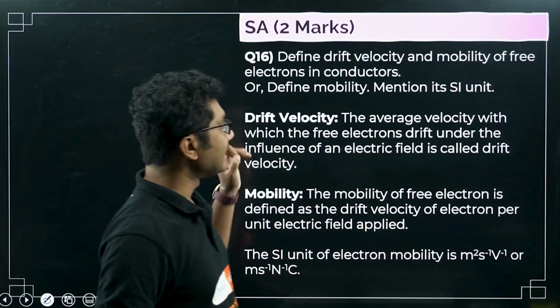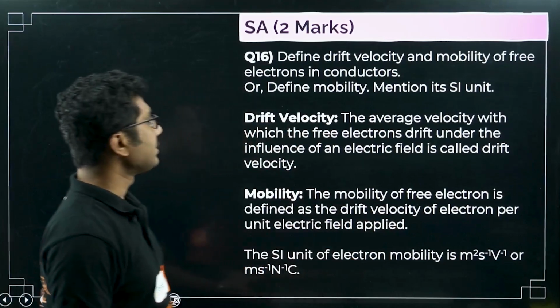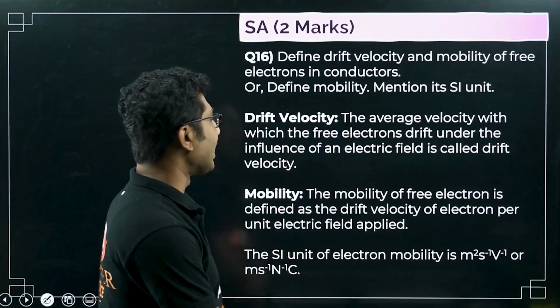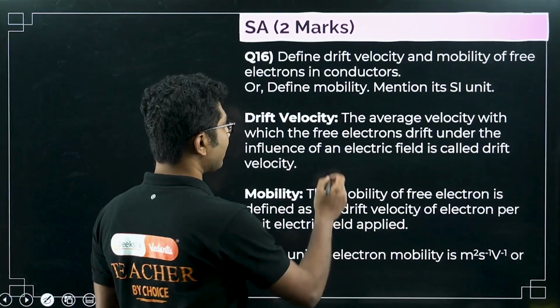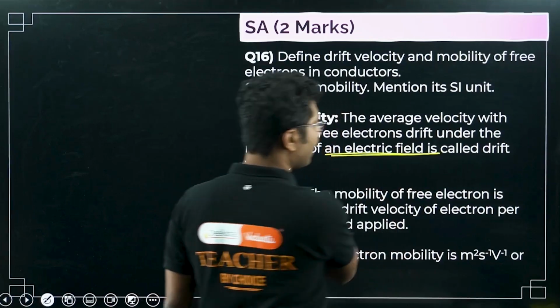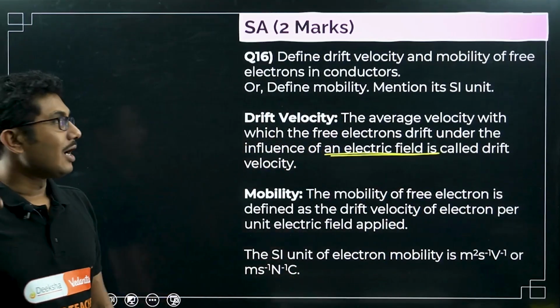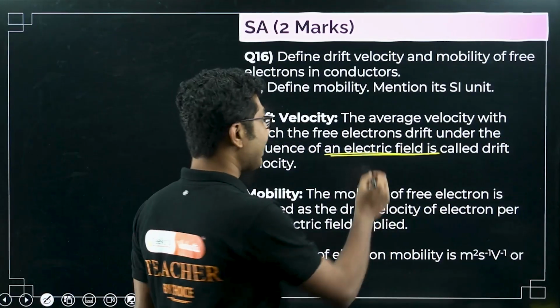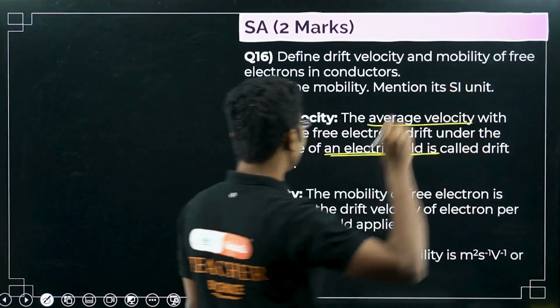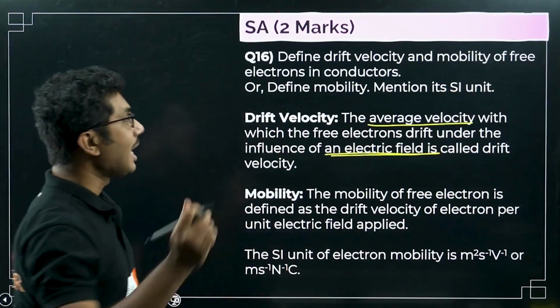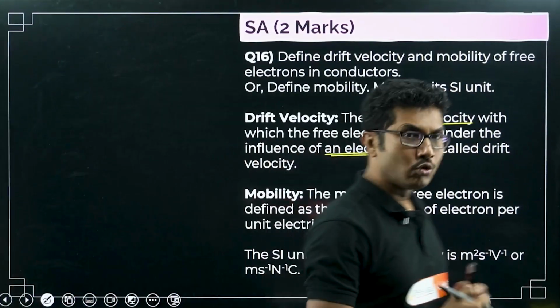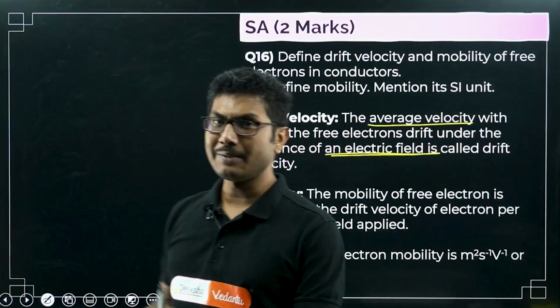Drift velocity is the average velocity with which the free electrons drift under the influence of an electric field. This is very, very important. The drift velocity is the average velocity with which the free electrons drift, meaning they move. So what is the meaning of drift?